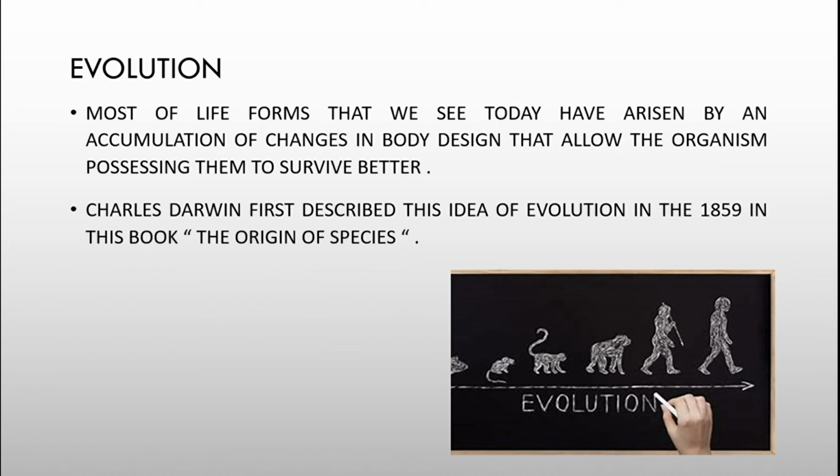Now Charles Darwin was the scientist who first described this idea of evolution in 1859. So this year is very important. In 1859, he described the idea of evolution in his book called The Origin of Species. You can look up The Origin of Species.